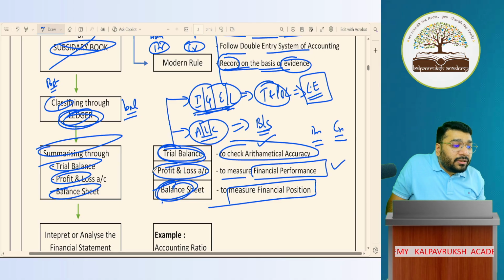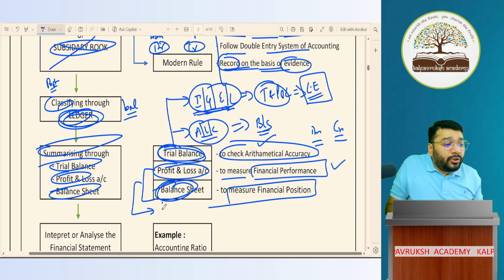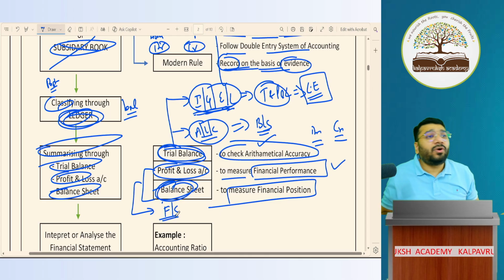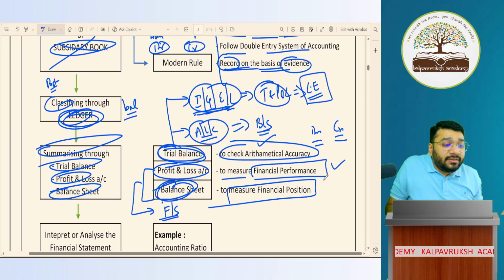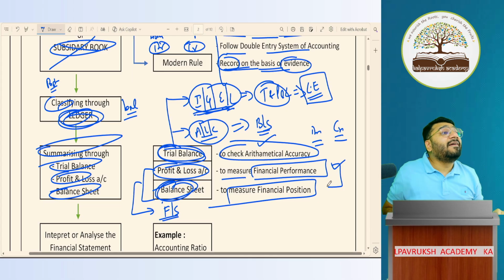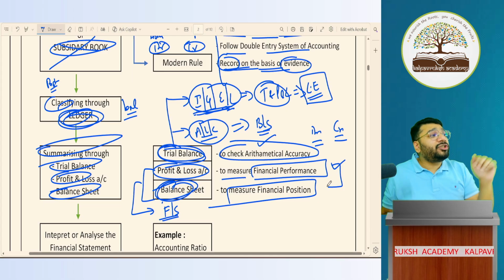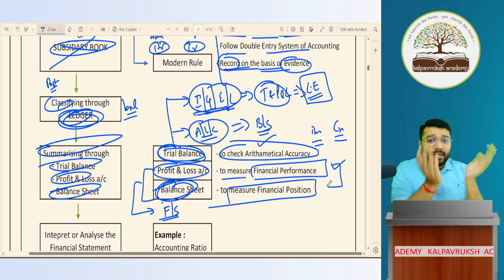Now this profit and loss account and balance sheet put together are called FS. What is it? Financial statement. These two documents are there, no? Trading and P&L account and balance sheet put together is called a financial statement. With the financial statement, is your job over? The answer is no. So now, what is the accounting process?